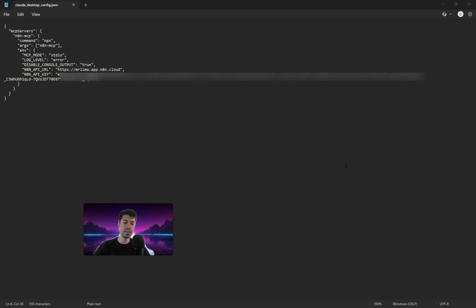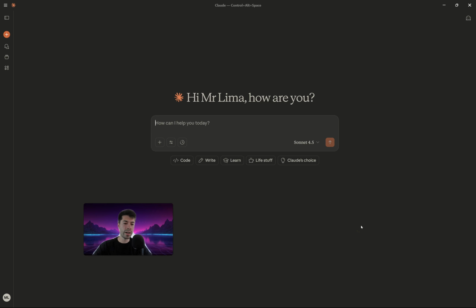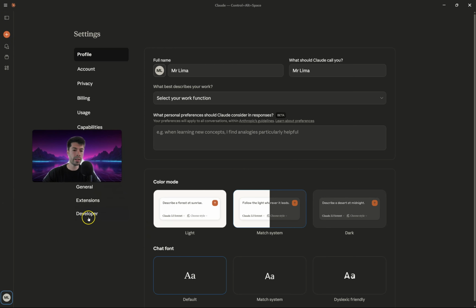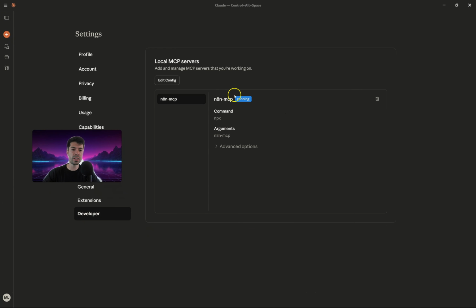Now you open Claude Desktop again and it should have the n8n MCP in there. Once you reopen Claude Desktop, I recommend you go back to your profile, click on settings, then go to developer and just make sure that the MCP server is running.